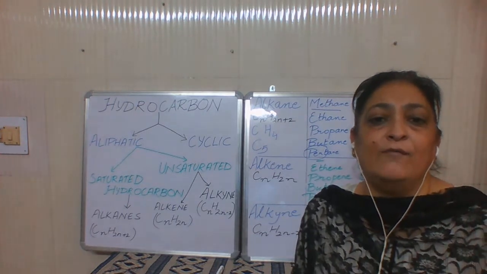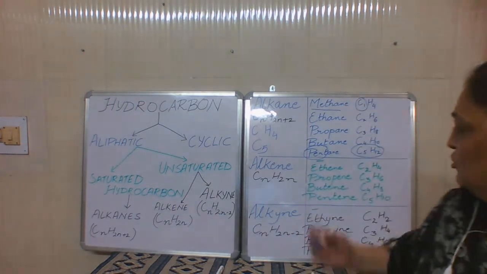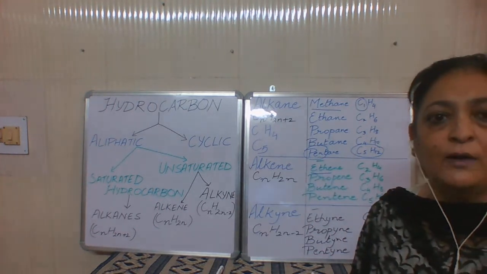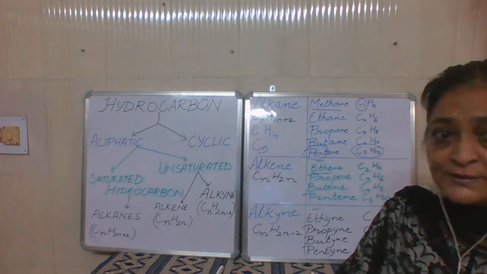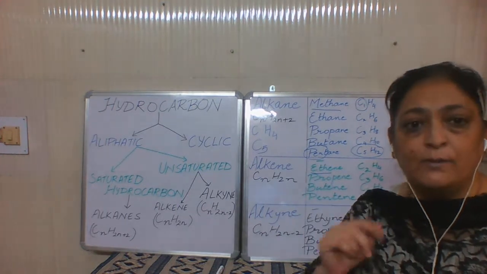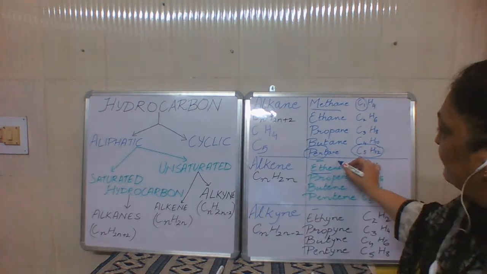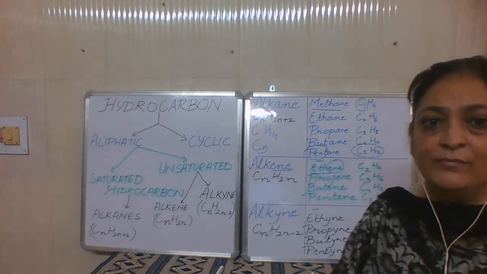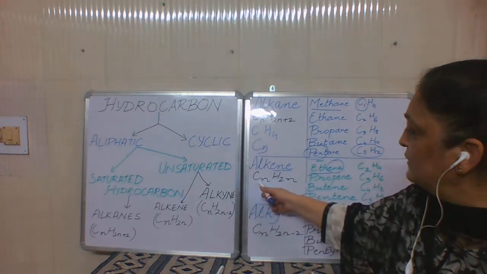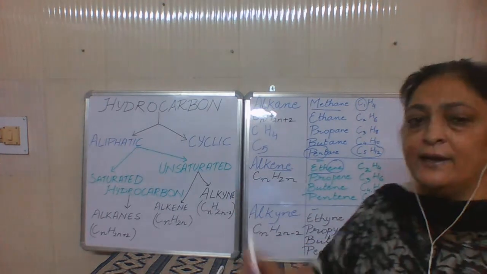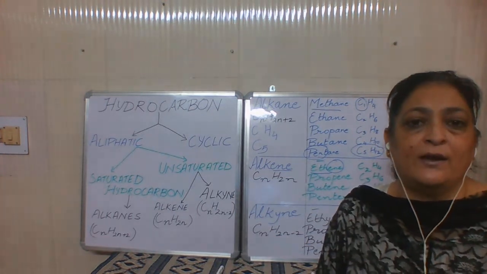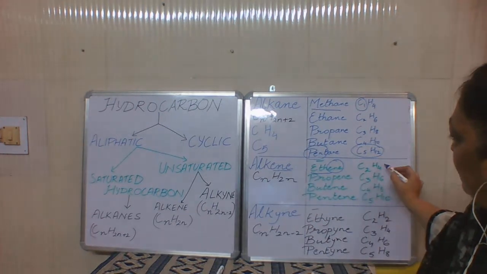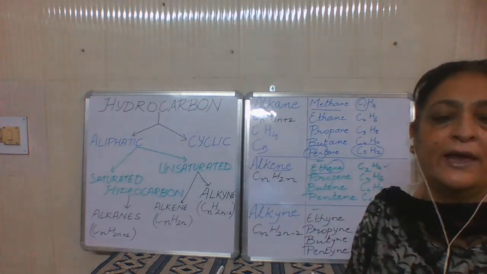So the alkene family starts with 2 carbons. 2 carbons means eth, and I am saying that minimum 1 double bond is there. That is why the suffix is ene, from alkene. And what is the general formula? CnH2n. So n is 2. What will be the number of hydrogen atoms? 2 2s are 4. So the formula is C2H4.